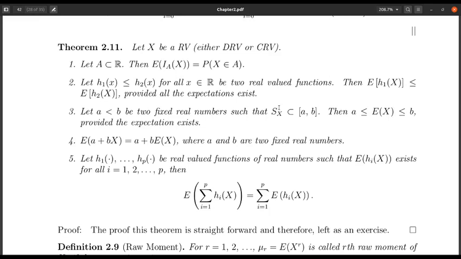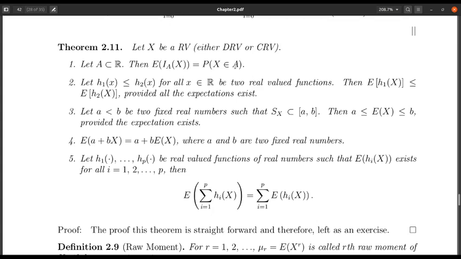In this lecture, we are going to see some of the key properties of expectation. So the first property is basically, okay, well, x is a random variable. We will consider x is either discrete or continuous because that's what we are talking about. And if I have a set A which is a subset of R, and if I try to find out what is the expectation of indicator function of A, then it turns out to be probability that x belongs to A.